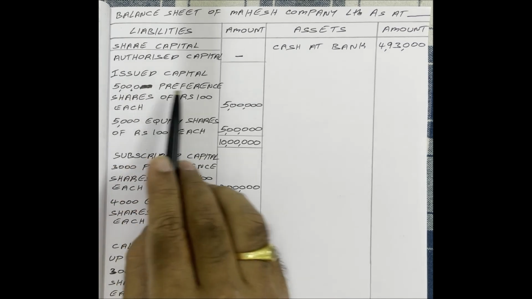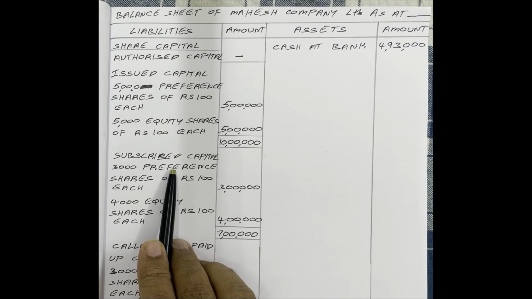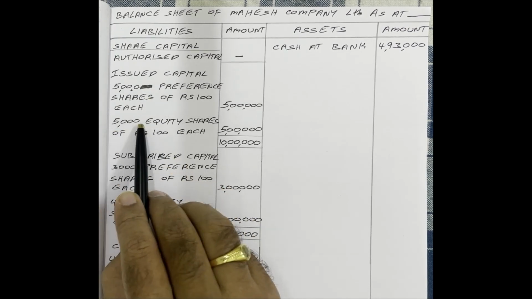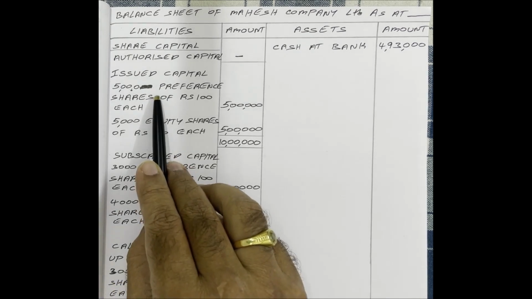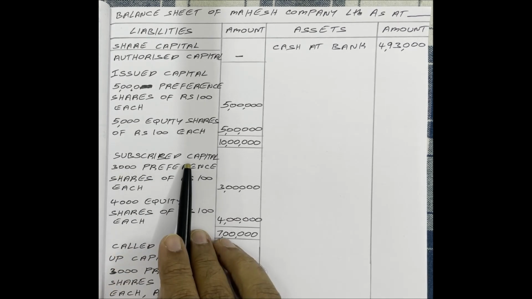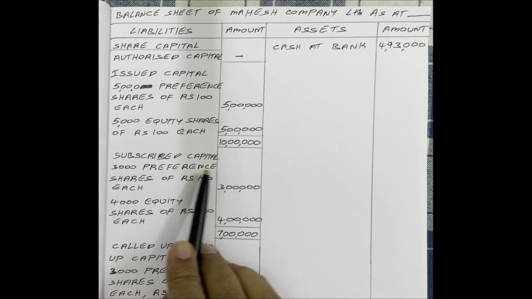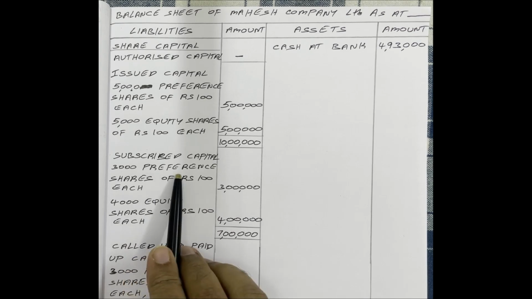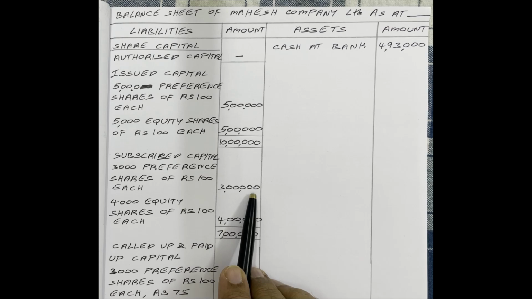The company issued 5,000 preference shares, but the public applied for 3,000 preference shares. The company issued 5,000 equity shares, but the public applied for 4,000 equity shares. So issued capital and subscribed capital are not the same. Show subscribed capital separately. 3,000 preference shares at the rate of 100 rupees each, public subscribed. So 3,000 into 100, 3 lakh is the preference share subscribed capital.